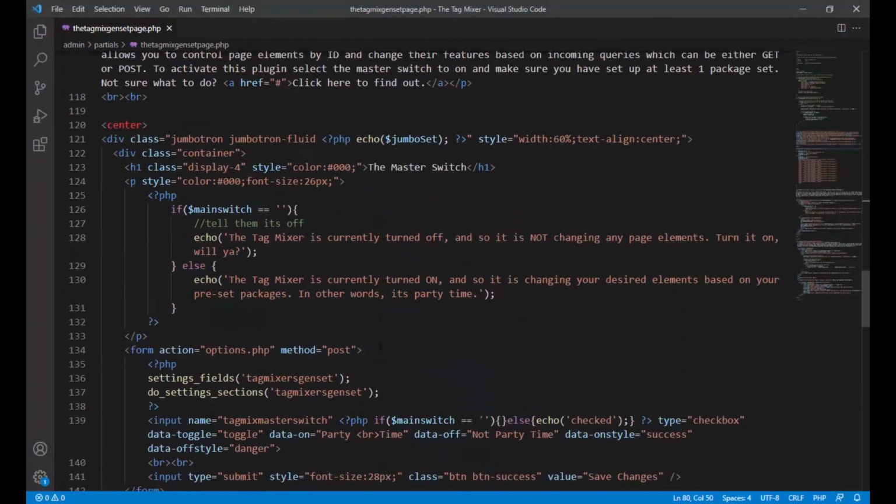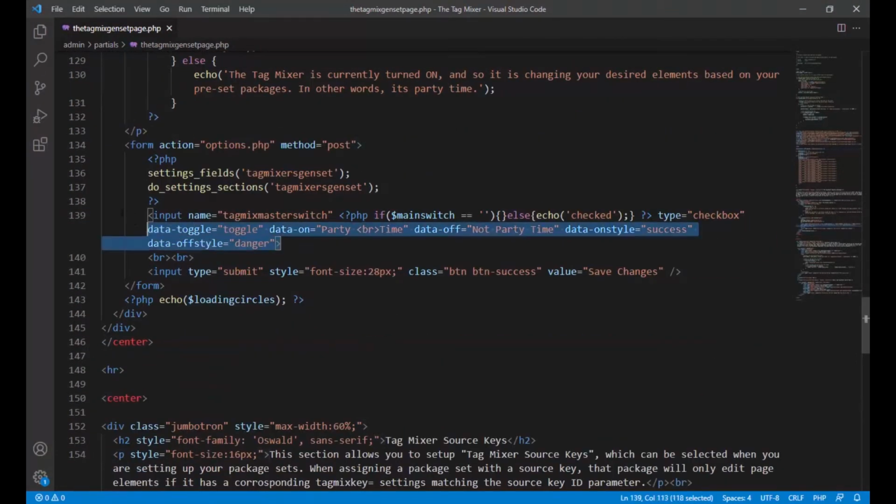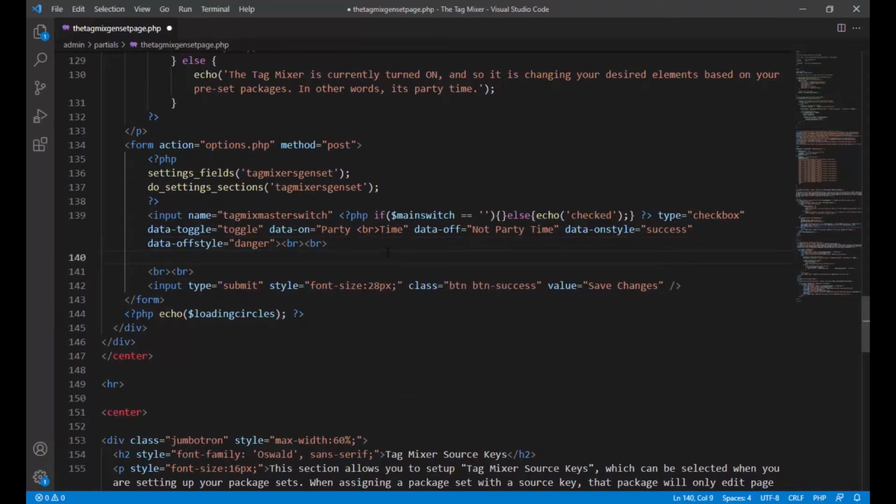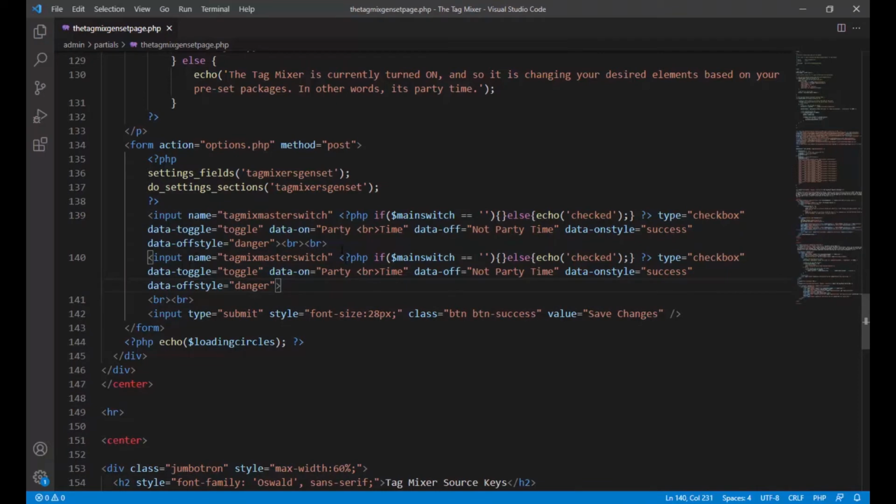So if we scroll down, you're going to see that right here, this input is in fact that input. Well, we can easily make it do what we want by doing a little bit of just stealing and pushing it down and creating another one just like it. So let's create a couple of inline breaks here. And then what we're going to do is we're going to actually take this right here. Don't tell anybody. Five-finger discount. Taking it for free. And we're going to go ahead and change some very simple stuff about it.